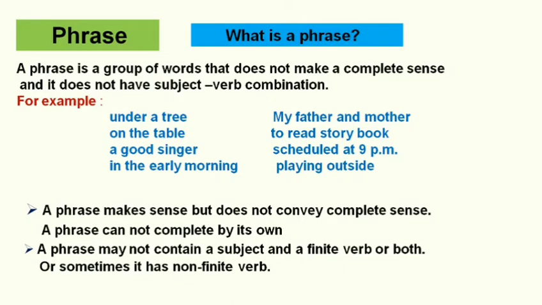Playing outside, this phrase works as a noun in this sentence. Here playing, the ing form of verb, works as a noun, and this is the gerund form of a non-finite verb. Sometimes these types of non-finite verbs may be used in phrases.